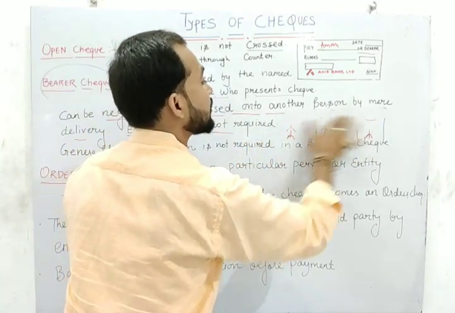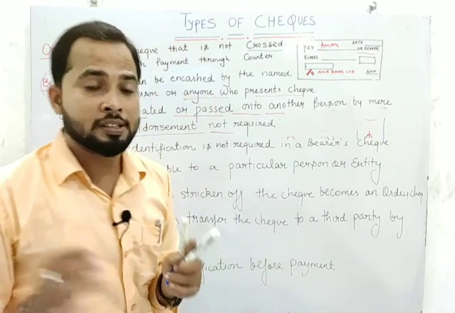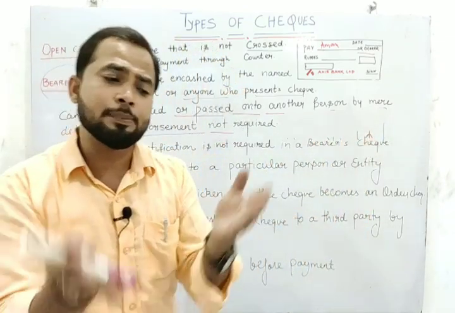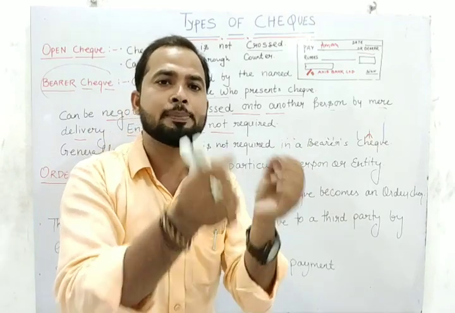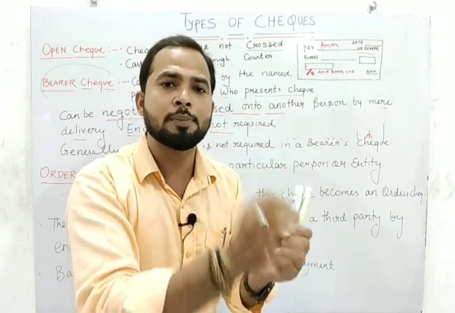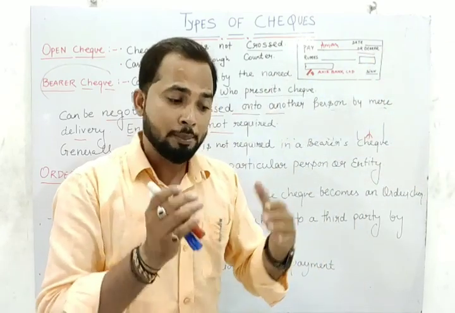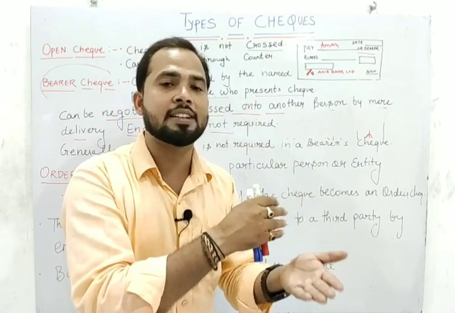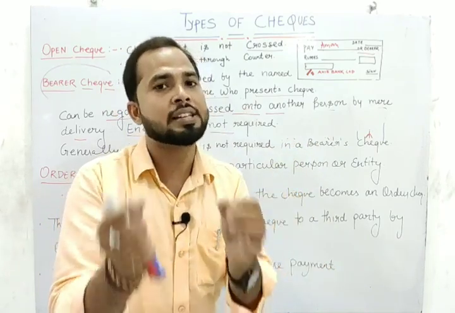Now the question may come to your mind: what is the meaning of endorsement? Let me clarify what is the meaning of endorsement. When we write on the back side of the check that this particular check, or this particular amount, will be transferred to that particular person, meaning this amount is being transferred to this person, we have to write on the back side of the check. So this process is known as endorsement.